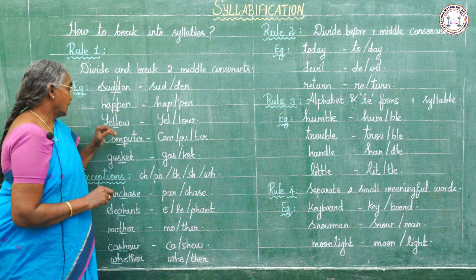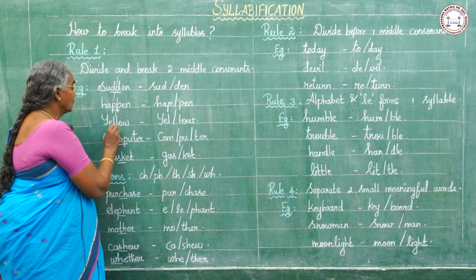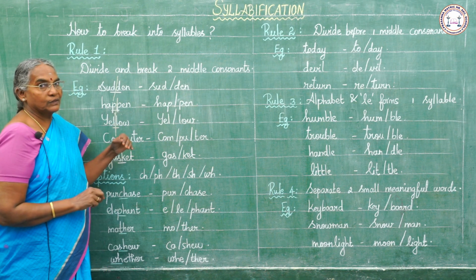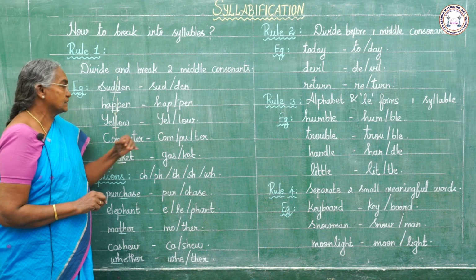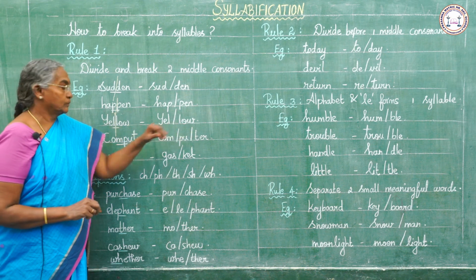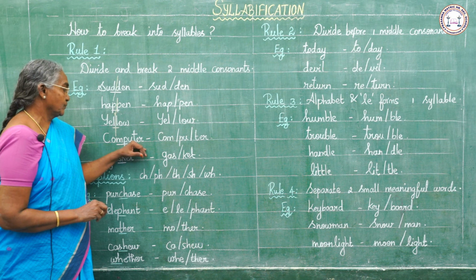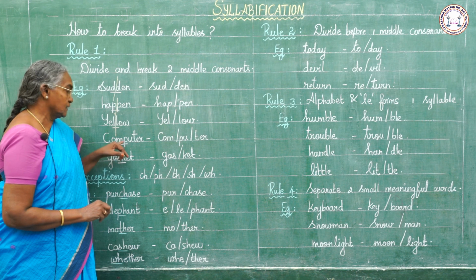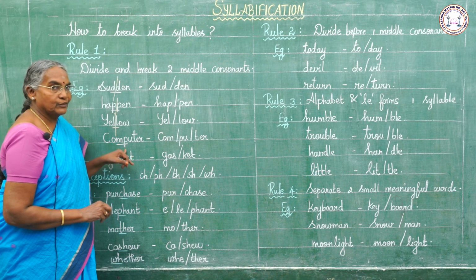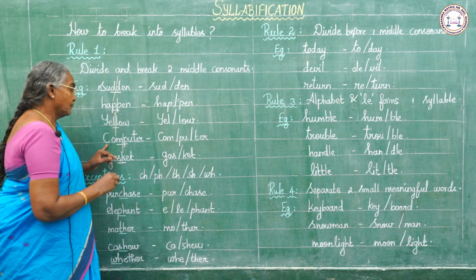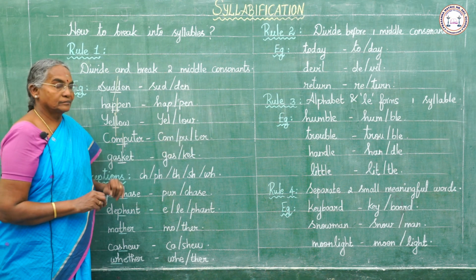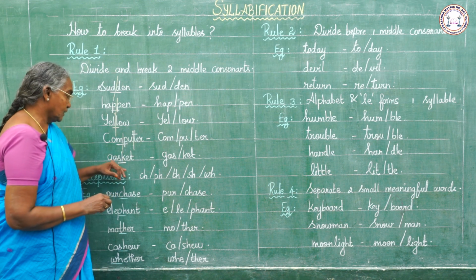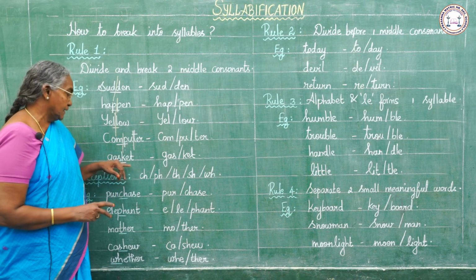Happen. Yellow. Here there are two consonants, we have to break here. In the middle of the two consonants, we have to break to form the syllables. Yellow. Computer. Here, MP. There are two consonants seen together. We have to break the word here. Computer. Gasket. Here also there are two consonants in the middle, SK.